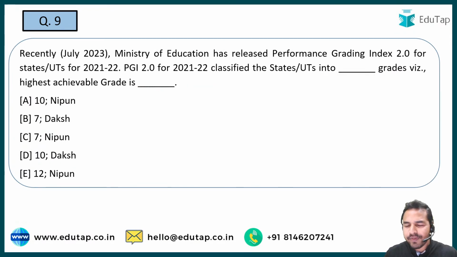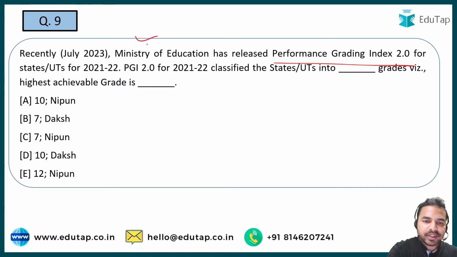The next question is from a very important report which has been recently launched, that is Performance Grading Index 2.0. So guys, the Ministry of Education has recently released Performance Grading Index 2.0, which assesses the school education system in all the states and UTs. And guys, in this particular question you have to tell me how many grades there are under which states and UTs are classified under the Performance Grading Index, with the highest achievable grade.